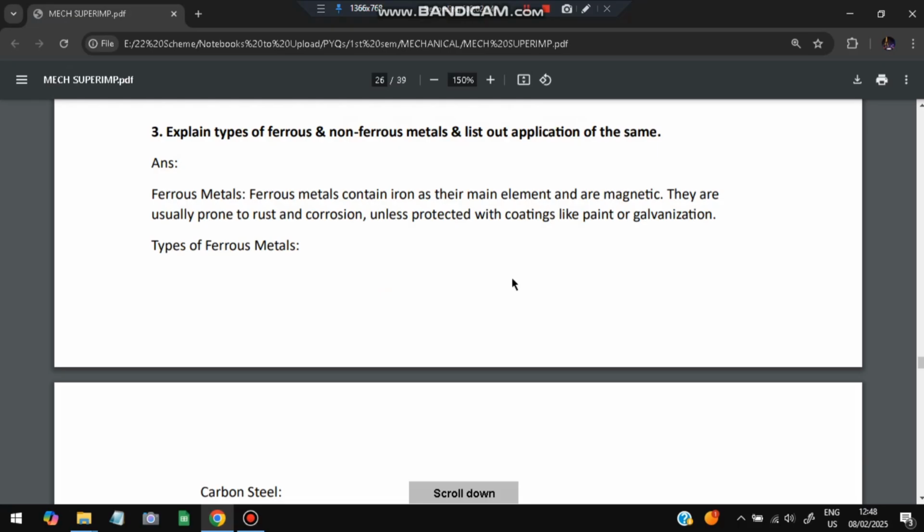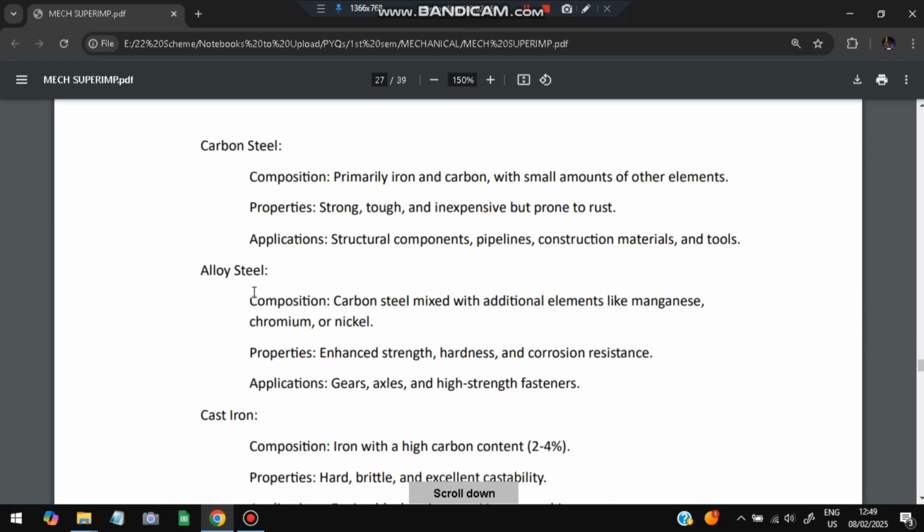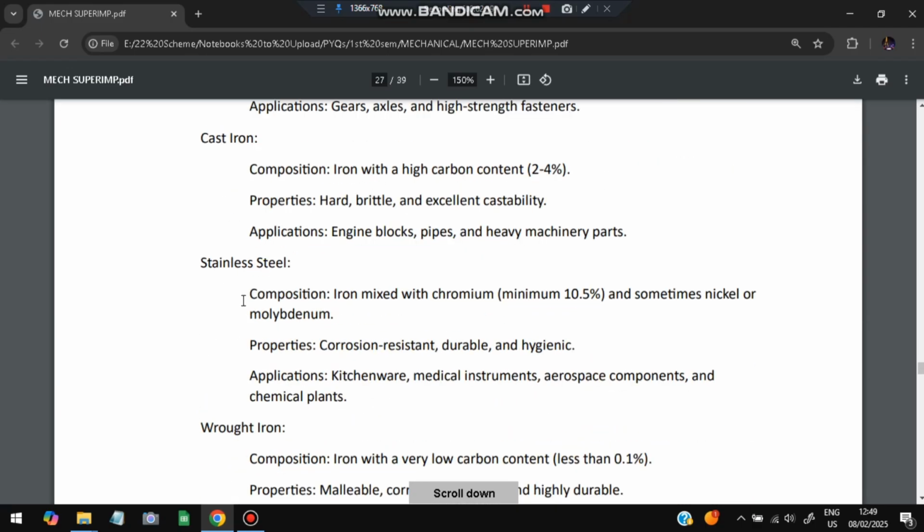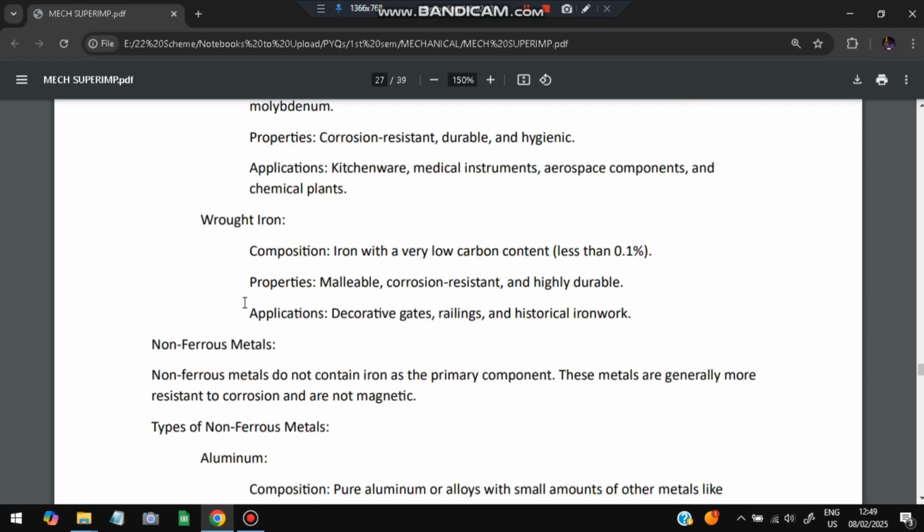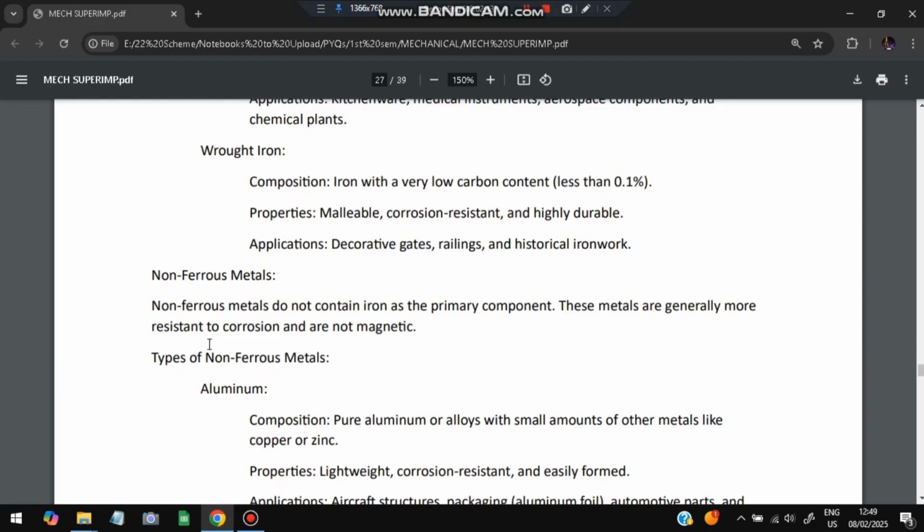Explain the types of ferrous and non-ferrous materials and list the applications of the same. Ferrous materials contain iron as the main element and are magnetic. Whatever is magnetic is ferrous, and types include carbon steel, alloy steel, cast iron, stainless steel, and wrought iron. Non-ferrous materials contain no iron. They are more resistant to corrosion and are not magnetic.